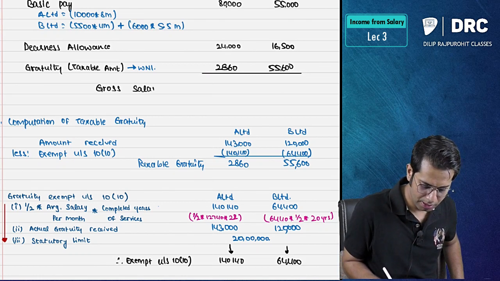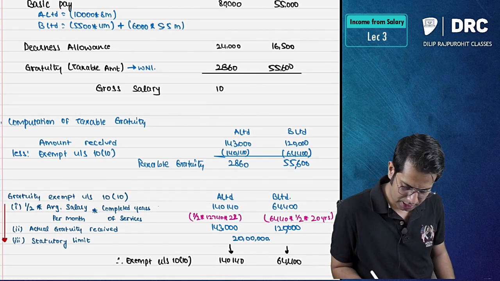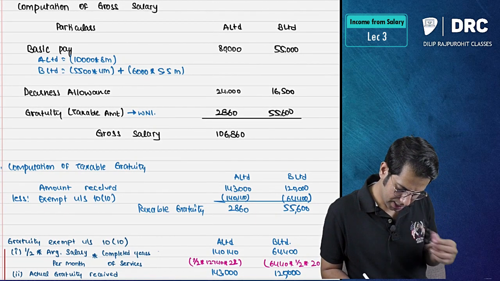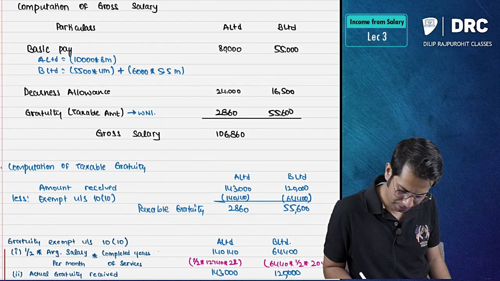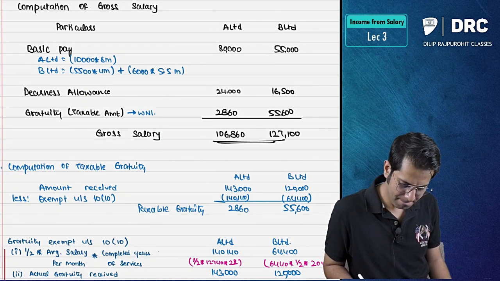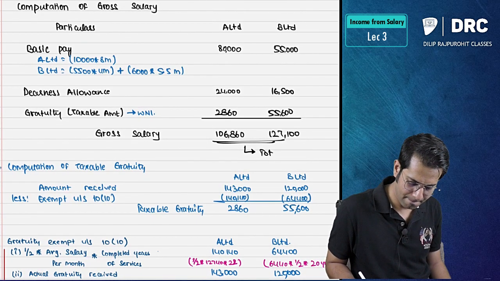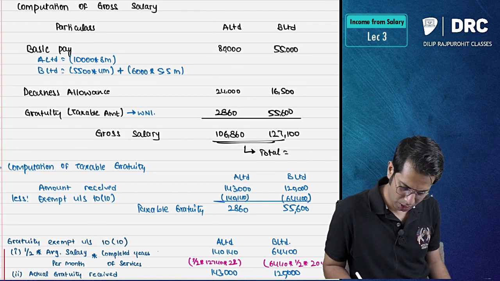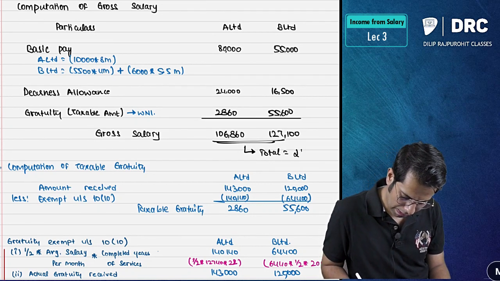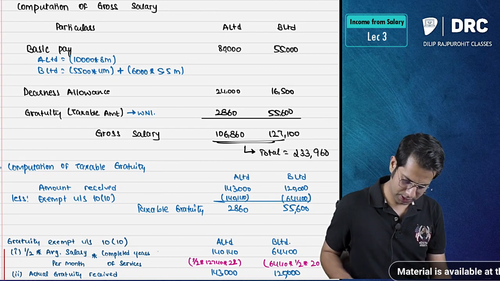Gross salary is 1 lakh 860, 127. So total comes to what, sir? 2,33,960.